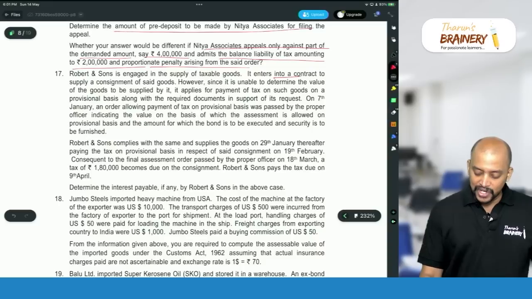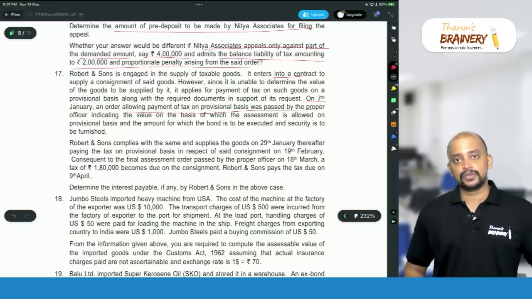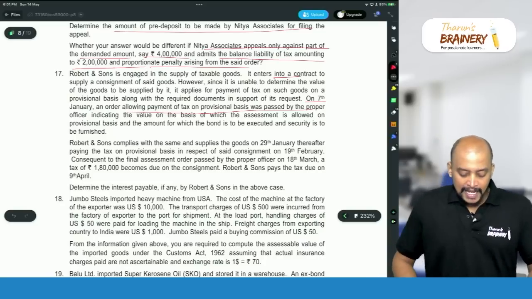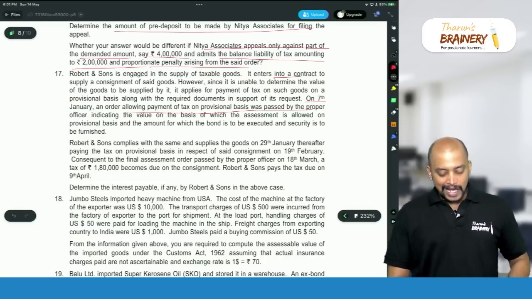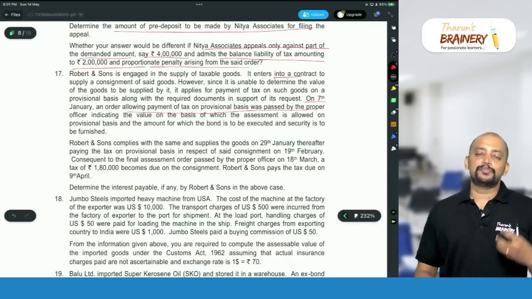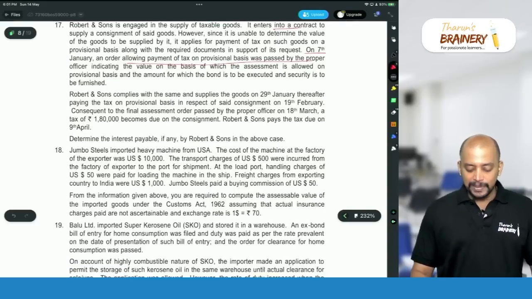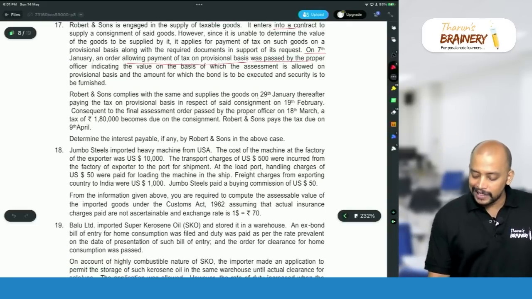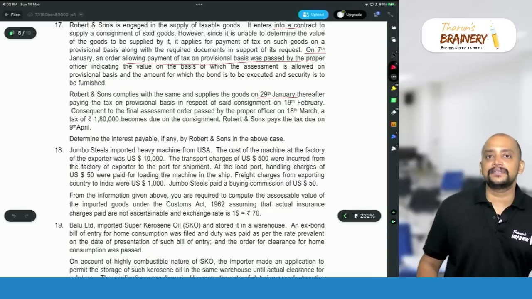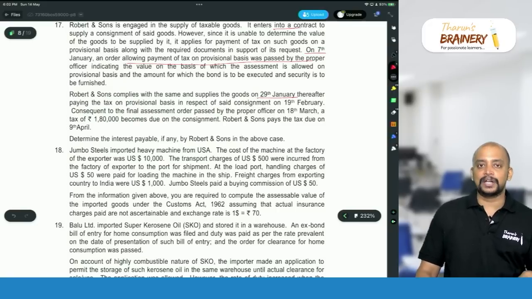On 7th January, an order allowing payment of tax on provisional basis was passed by the proper officer, indicating the value on the basis of which the assessment is allowed, and what is the value for which bond needs to be executed and security needs to be furnished, etc. Robert and Sons complies with the same and supplies the goods on 29th January. So 29th January they are making the supply. Thereafter, paying the tax on provisional basis in respect of the said consignment on 19th February.